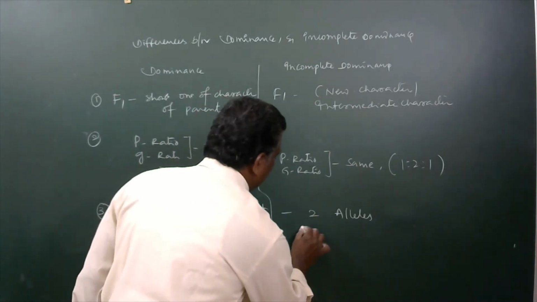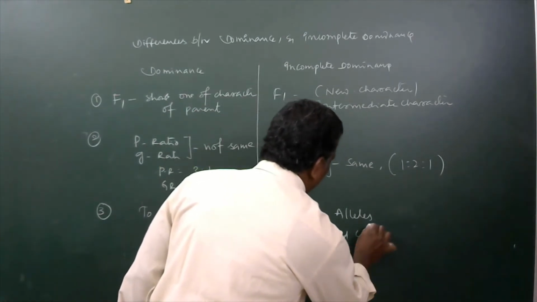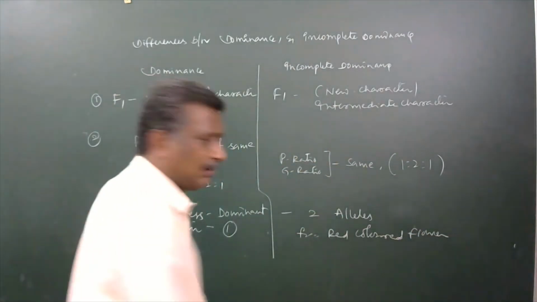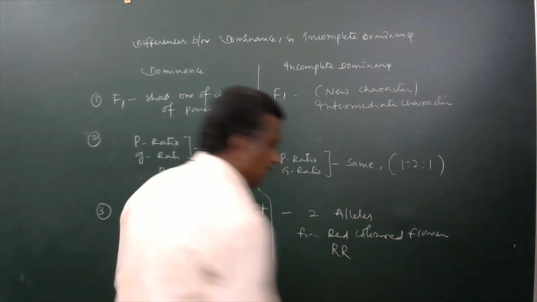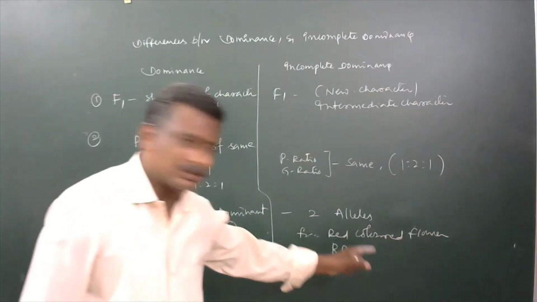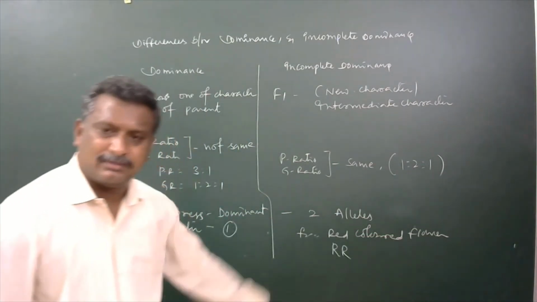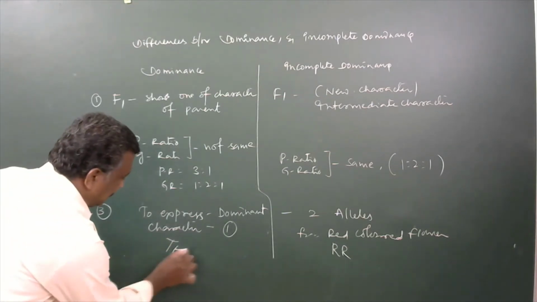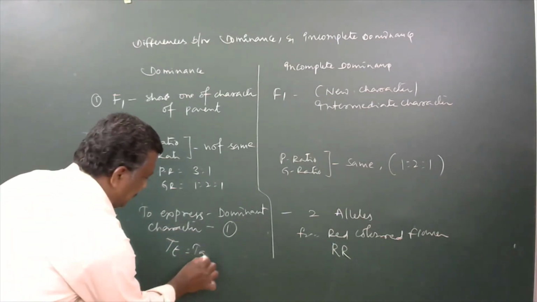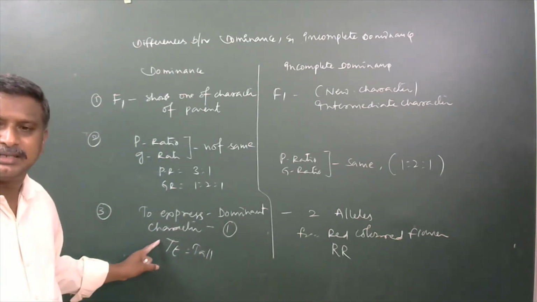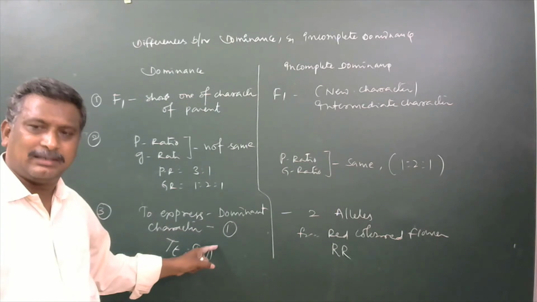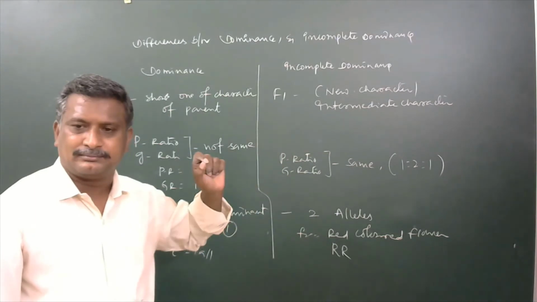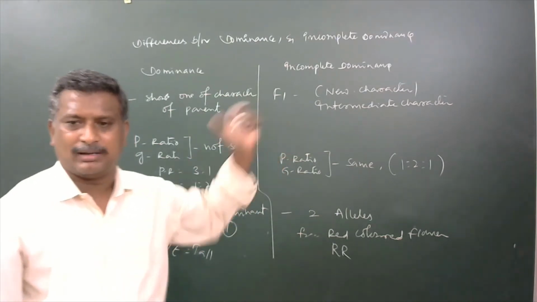For example, red colored flower in the case of Mirabilis jalapa, capital R, two genes are needed for producing red flower color. But in the case of a tall plant, capital T small t also produces the tall character, meaning a single dominant gene is enough to produce that dominant character in the case of dominance. But in the case of incomplete dominance, two alleles are needed. Then only the characters are going to be developed.